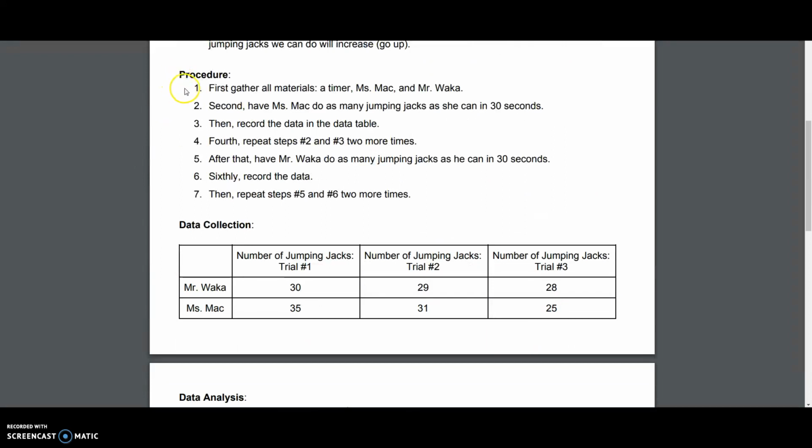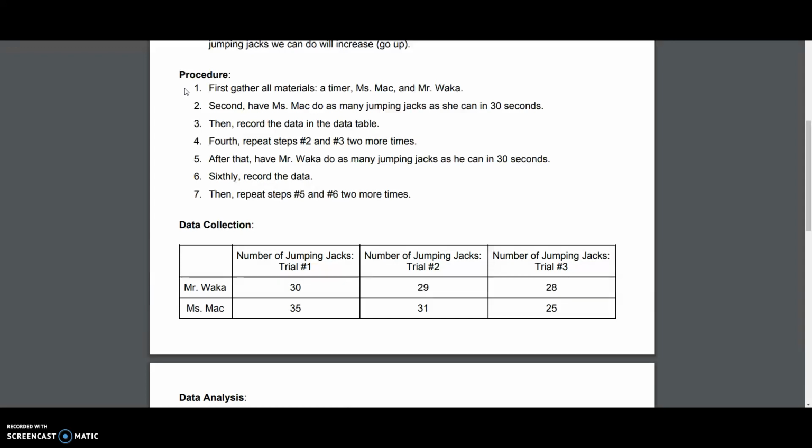Procedure. First, gather all materials, a timer, Ms. Mack, and Mr. Waka. Second, have Ms. Mack do as many jumping jacks as she can in 30 seconds. Third, then record the data in the data table. Fourth, repeat steps number 2 and 3 two more times.